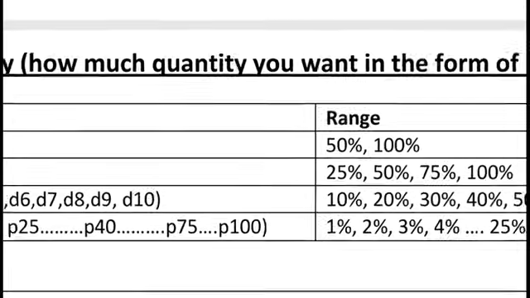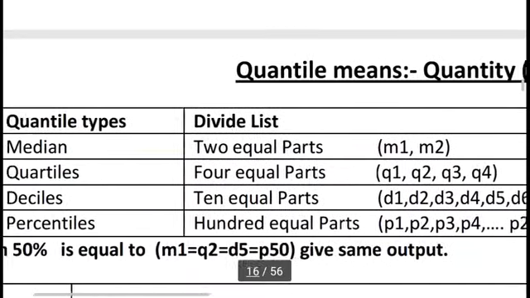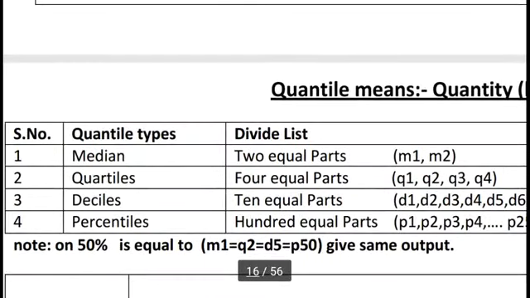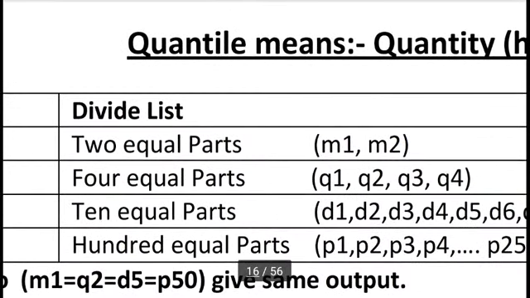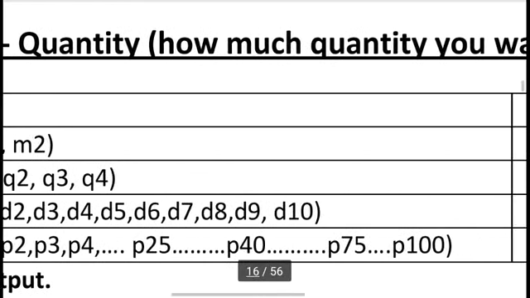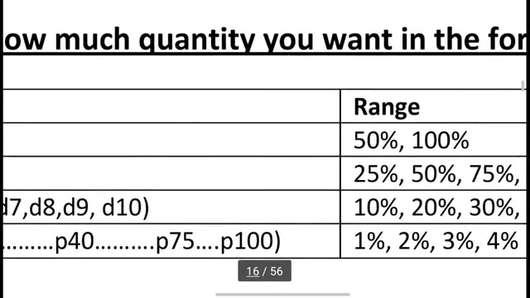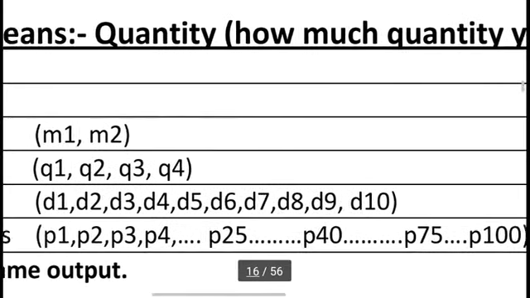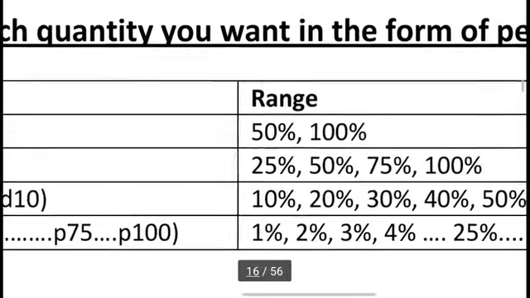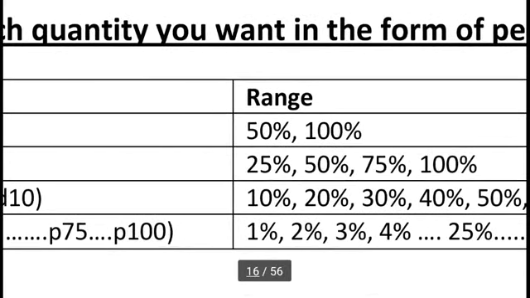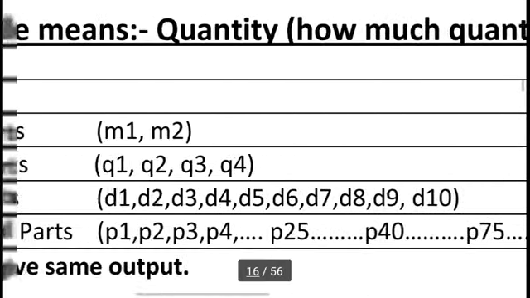But in quartiles, we can divide a list into 4 equal parts, so we can say Q1, Q2, Q3 and Q4. Q1 refers to 25%, Q2 refers to 50%, Q3 refers to 75% and Q4 refers to 100%.